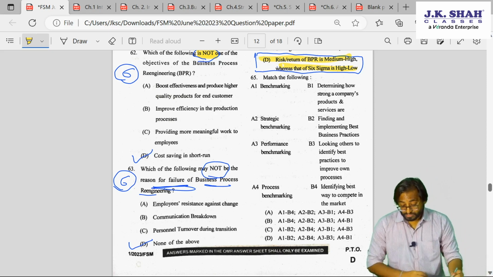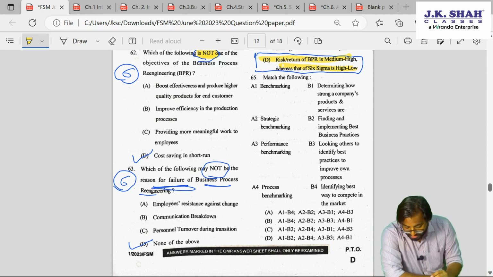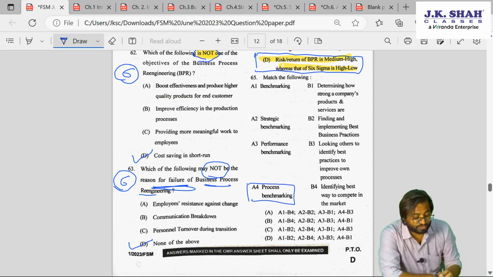So let's try to search for the hints. Don't look at the codes. See, if I talk about process benchmarking, look for the word process. You will find it somewhere. Definitely you will find it. The institute always gives you a hint. A4. Look at A4. Process benchmarking.